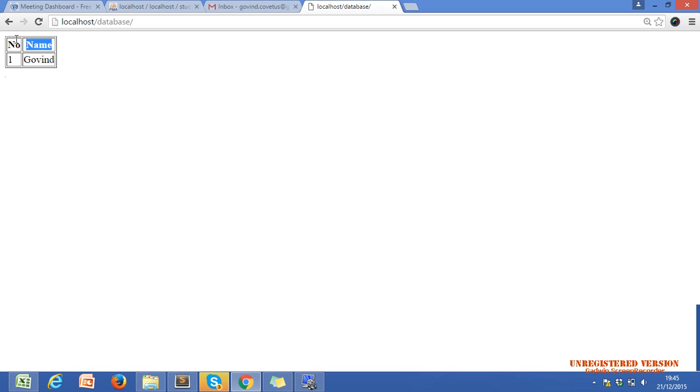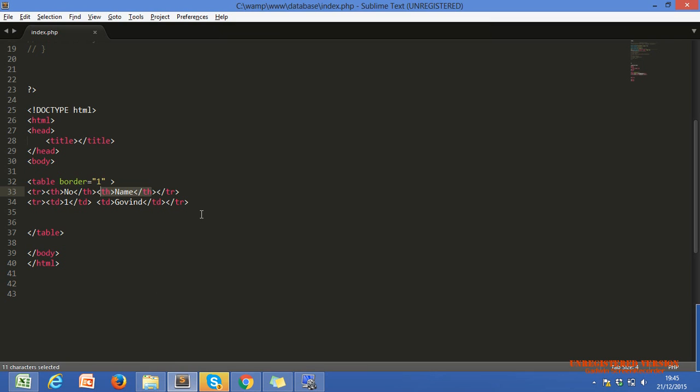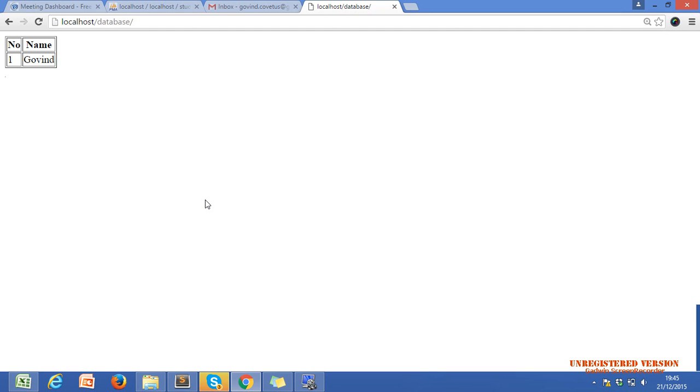This is the column, right, Nazar? One second, let me copy and paste our table data for the second row once more and display it correctly. This is the first column, this is the second column.